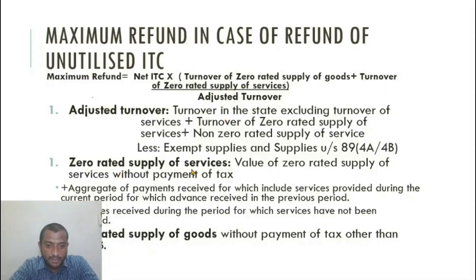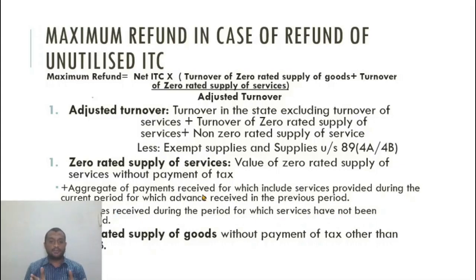Turnover of zero rated supply of services: value of zero rated supply of services without payment of tax, obviously, plus aggregate of payments received for services provided during the current period for which advance was received in the previous period, minus advances received during the period for which services have not been provided.